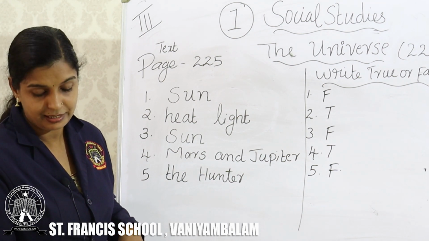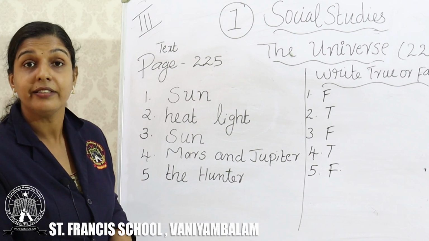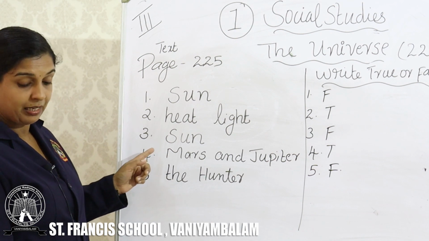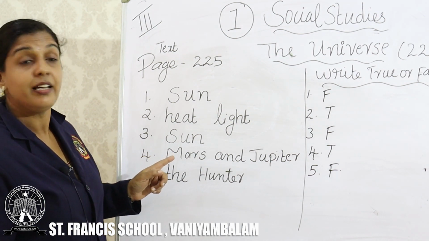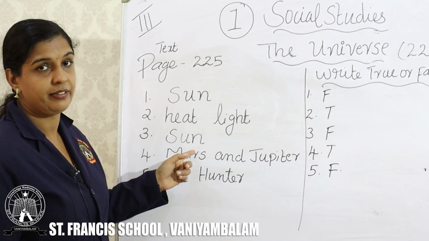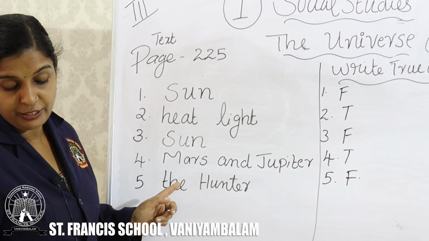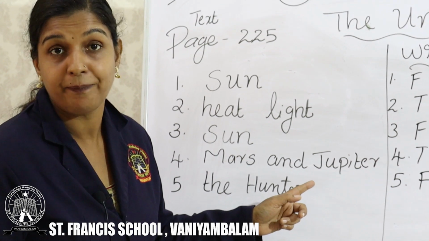The answer is sun. Second one, stars have their own heat and light. The third one, the heavenly body that is stationary is the sun. And the fourth one, asteroids are present between the orbits of Mars and Jupiter.